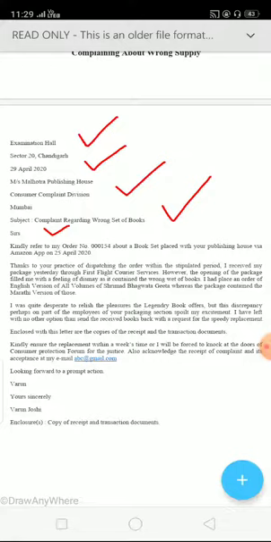Moving on, thanks to your practice of dispatching the order within the stipulated period, I received my package yesterday through first flight courier services. See, though you are writing this letter with an intention of making a complaint, but in businesses we need to start our conversations politely.